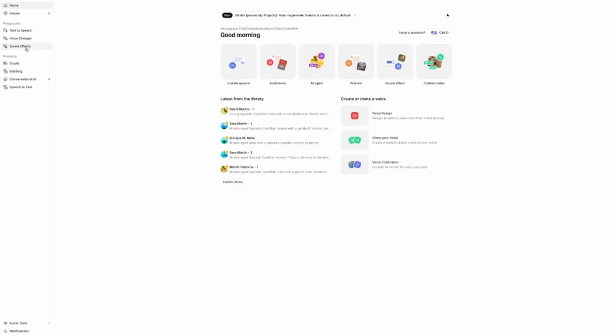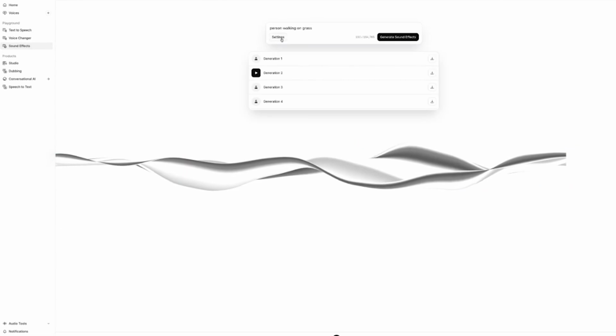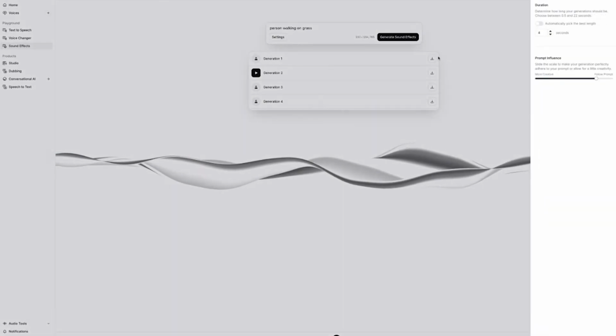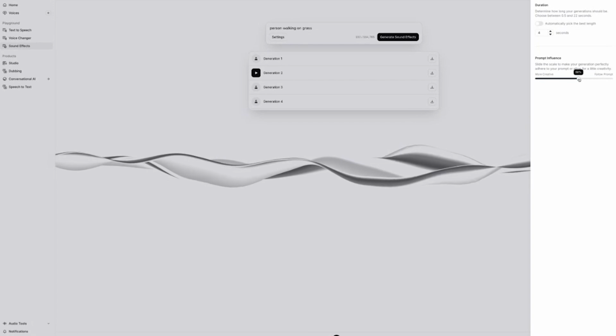To create sound effects, access the sound effects section within 11 Labs. Type a description of the desired sound effect in the text box, for example, person walking on grass.